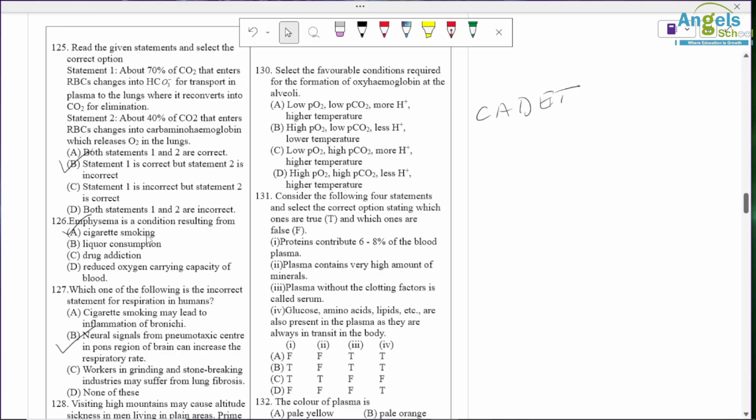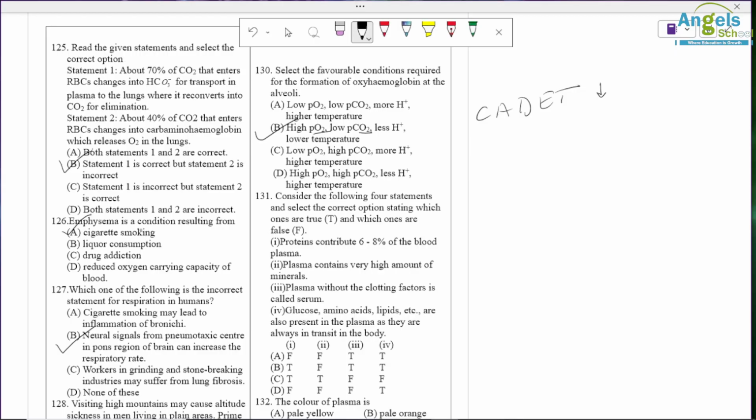At alveoli sites, CO2 is low, then only binding of oxygen with hemoglobin is possible. So obviously high pressure of oxygen, low CO2, less H plus and less temperature. So B is correct answer.